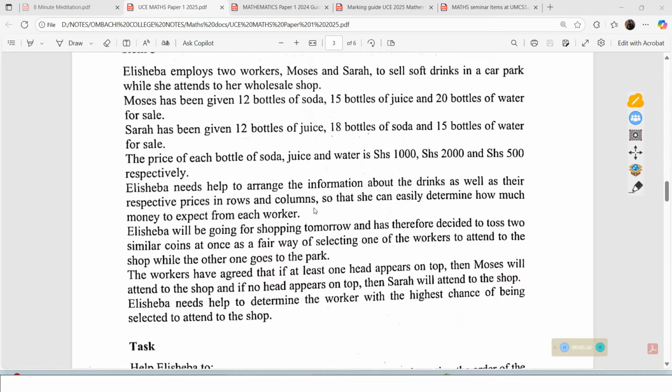So when you see the words rows and columns, then you should be thinking about matrices. And what are some of the properties of matrices? That will help you now to know how best you can arrange the information. So we need to look at the solution.